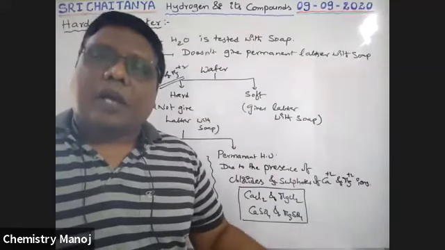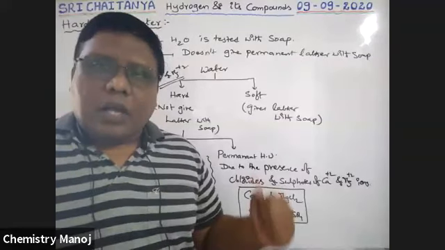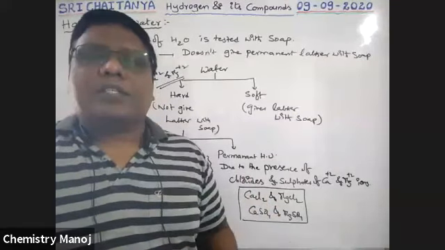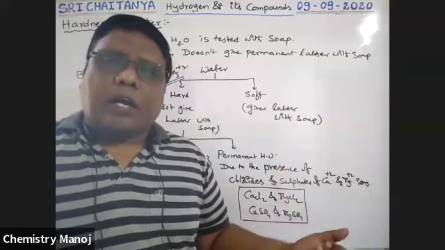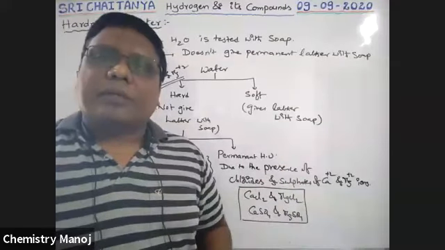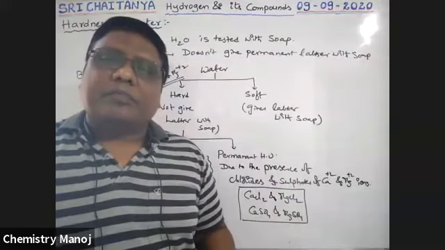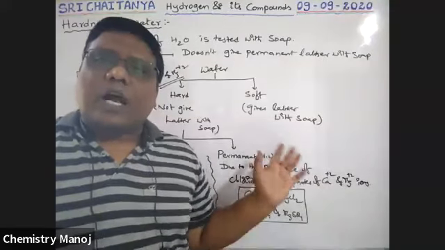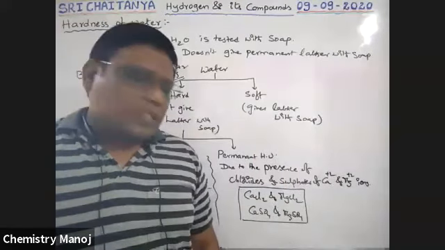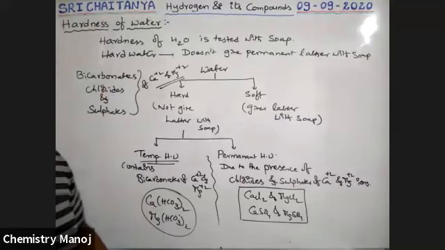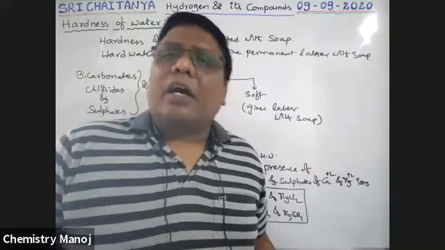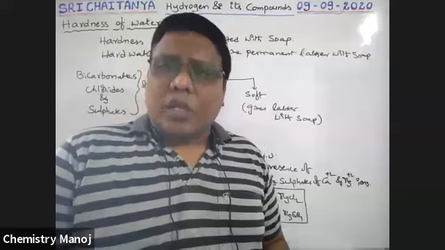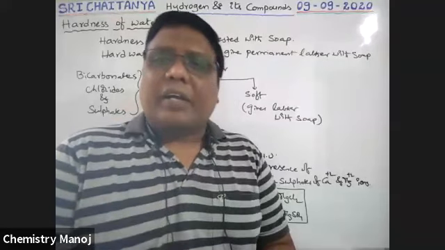That is permanent hardness. Now, our aim is to convert this temporary or permanent hard water into soft water. So what are the different techniques which are used to convert this hard water into soft water? Different methods are there. So what are those methods? Let us discuss one by one.